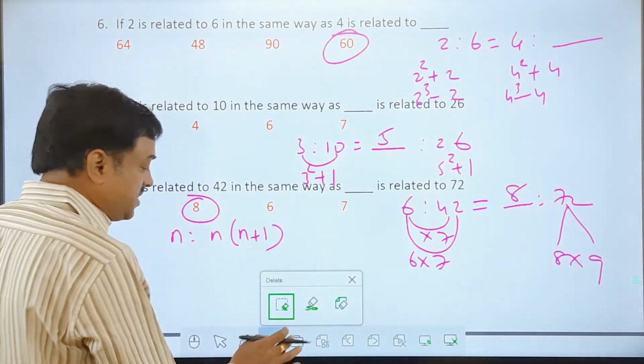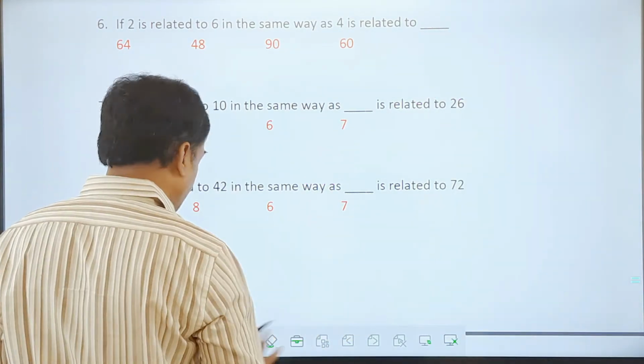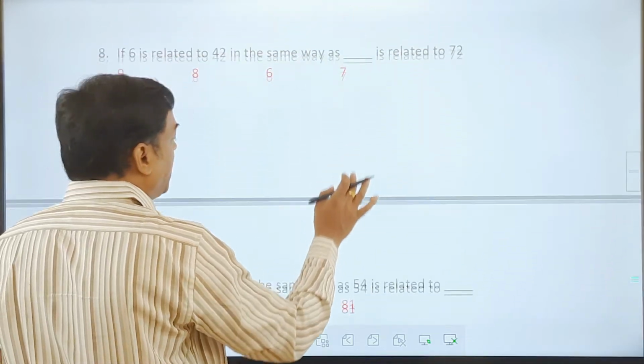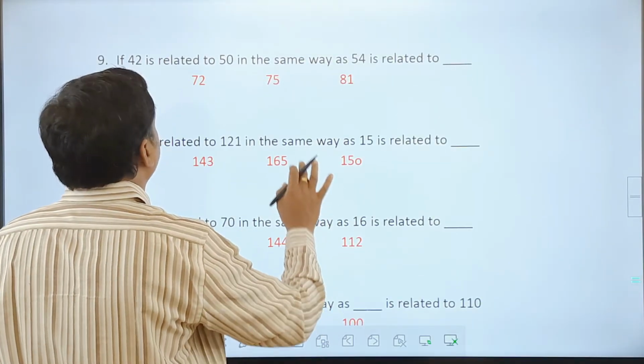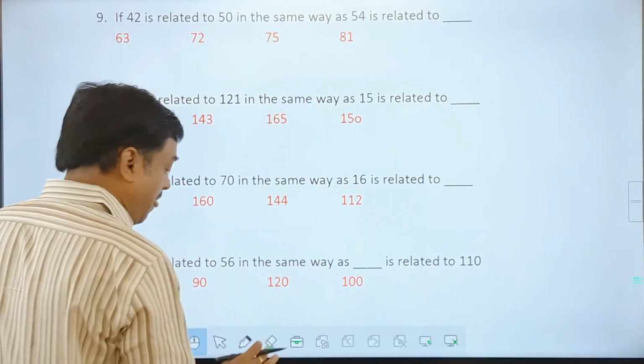Further, let us see, friends, some more examples. The more you practice with the examples, the more clarity you get. So let us see some more examples here.